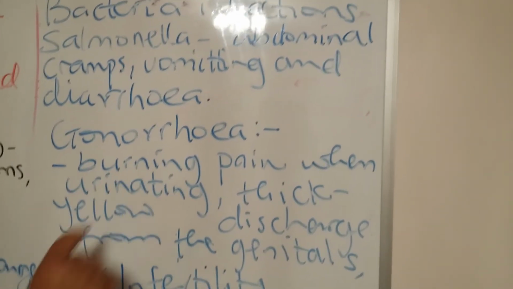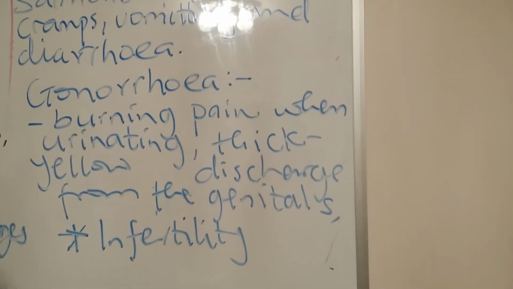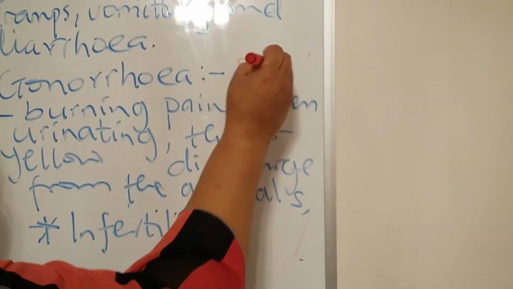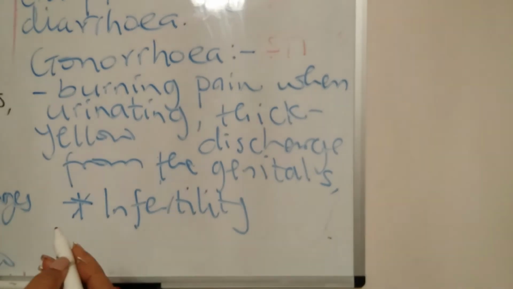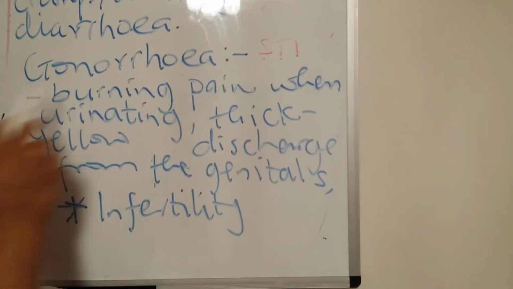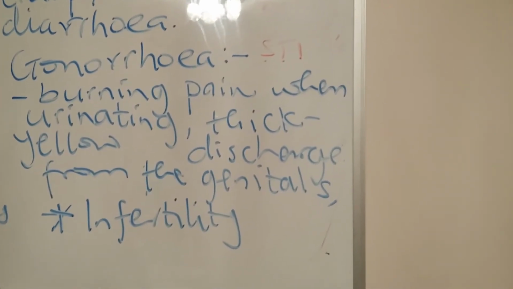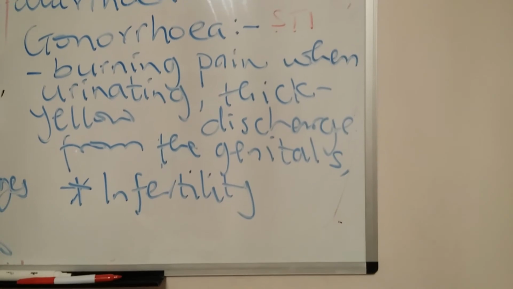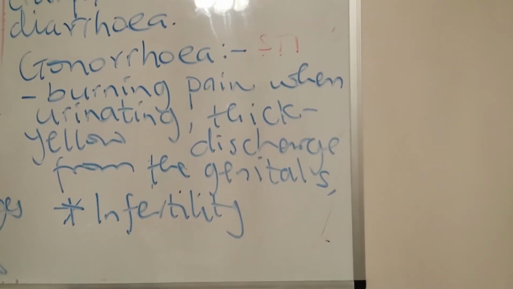And then you have gonorrhea. Gonorrhea is a bacterial infection. It's also an STD or an STI. Some people call it STD or STI, that's sexually transmitted infections or sexually transmitted diseases. The mode of contracting it is through unprotected sex, sexually transmitted from person to person.